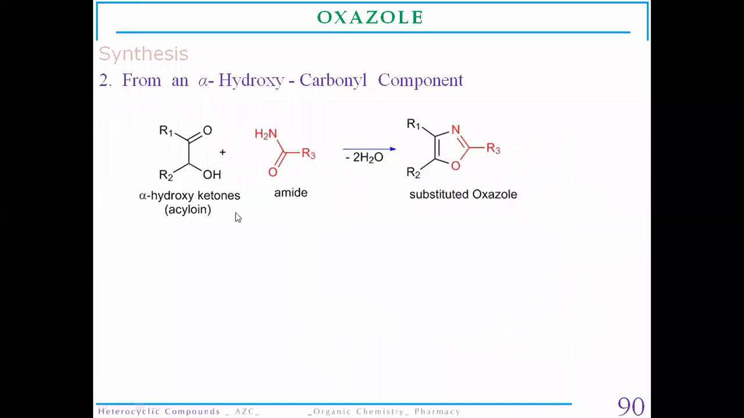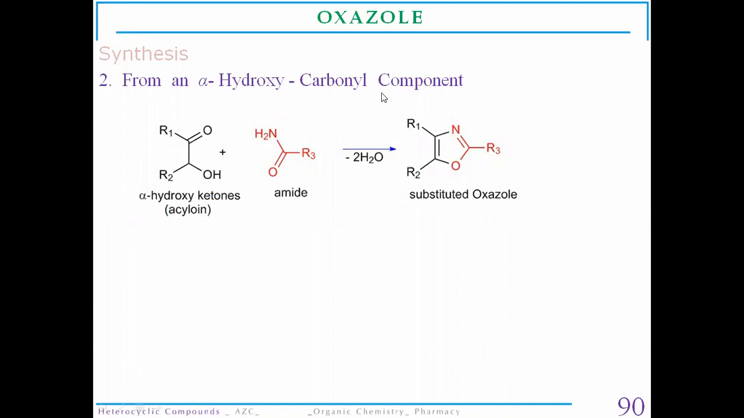Now we are moving towards the next synthetic method. It's from an alpha hydroxy carbonyl compound. In the earlier case, we used a ketone derivative or a diketone derivative. Here we are going to use a hydroxy ketone derivative. So this is a synthetic method in which we are going to synthesize oxazole from an alpha hydroxy carbonyl compound.